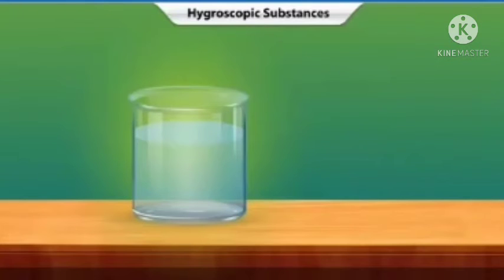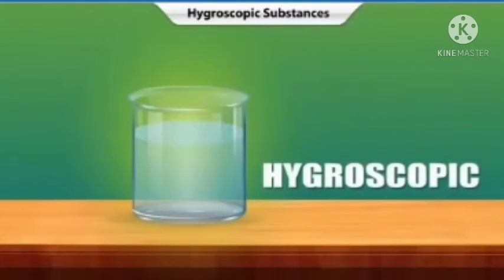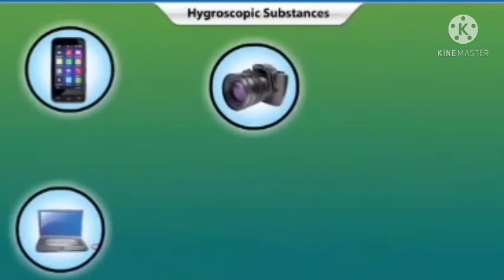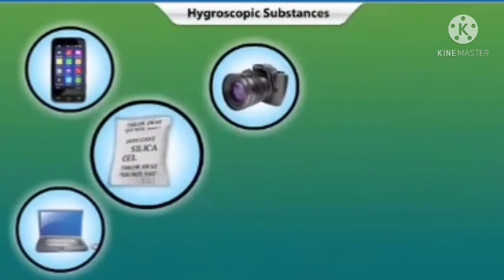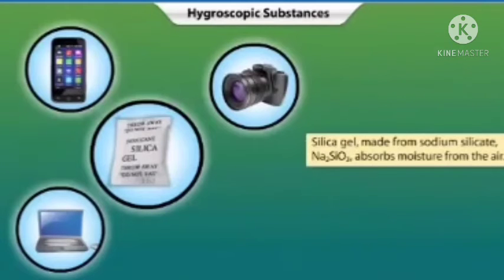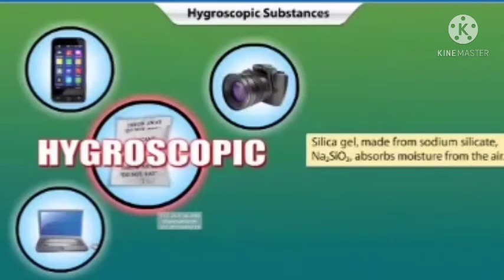Such compounds which can absorb moisture from the air to become hydrated are called hygroscopic. You must have seen that many optical and electronic items are packed with small pouches of silica gel. Do you know why? Well, silica gel is made from sodium silicate, Na2SiO3. This compound is also hygroscopic and absorbs moisture from the air. In this way, it serves as a drying agent and protects the electronic devices against atmospheric humidity.